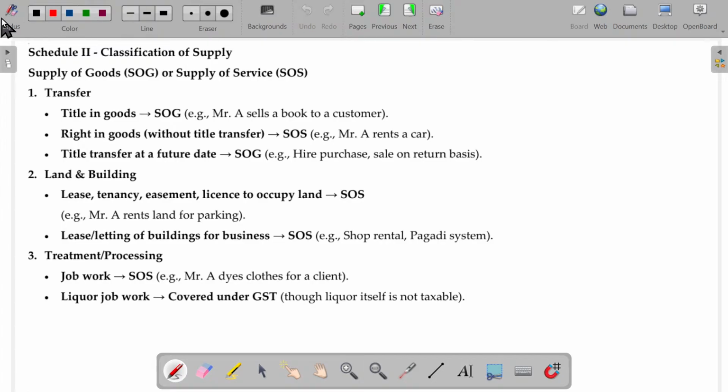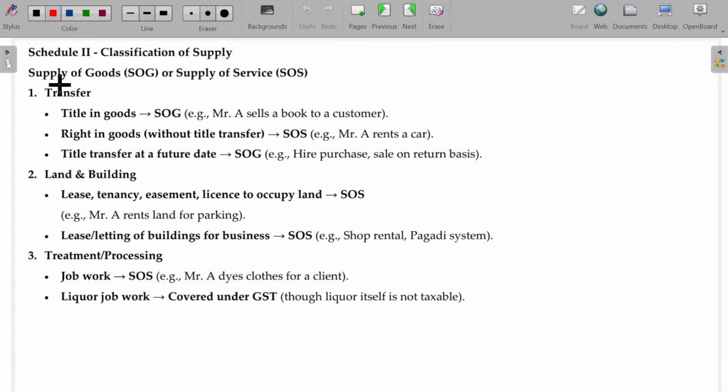Schedule 2. Number 1 is all about transfer. Transfer of title in goods, rights in goods, transfer of title at a future date. Transfer of title in goods is nothing but supply of goods, rights in goods is supply of services. Title transfer at a future date will fall under supply of goods.